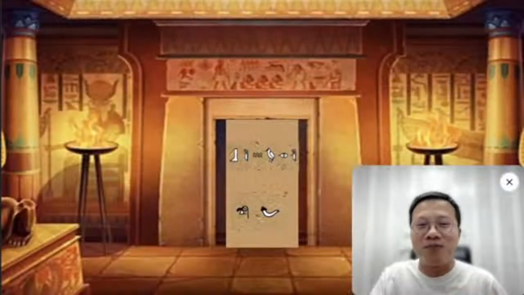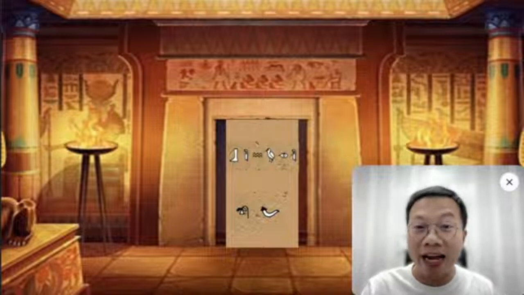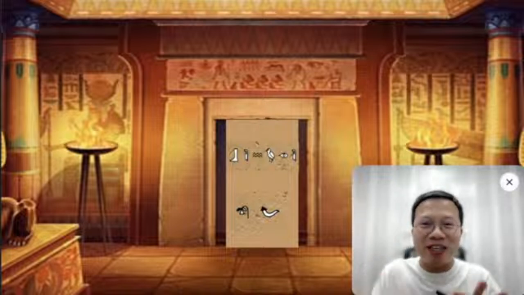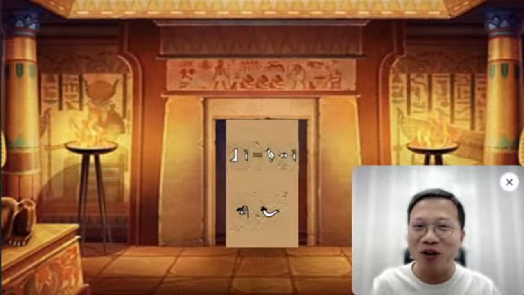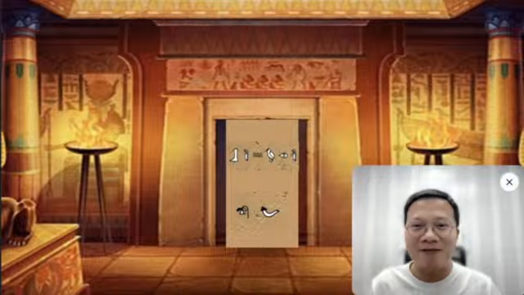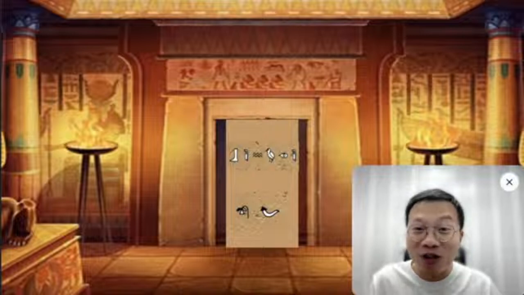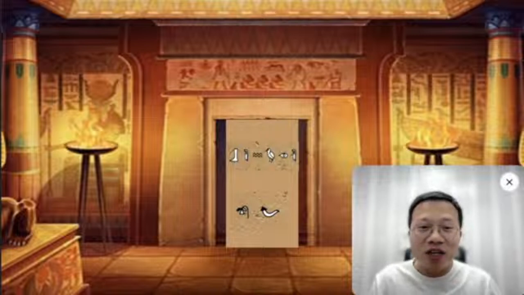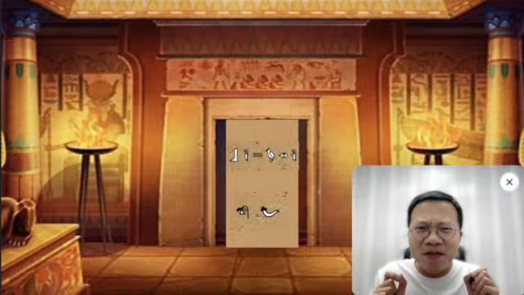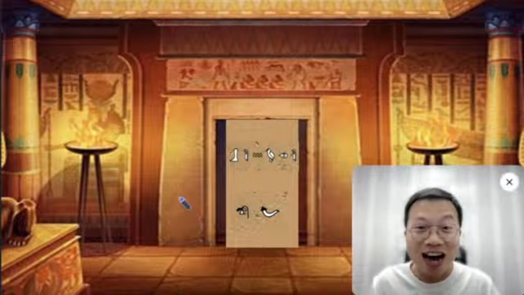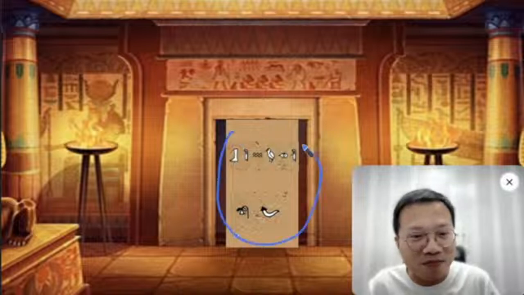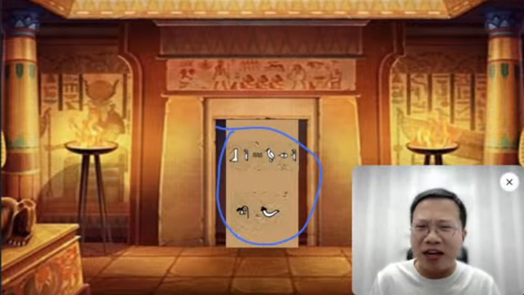First of all, you see, we are entering a place. Everybody, you can type where we are now. Have a guess where we are. I think you know some places like that, right? Okay, so actually we are in a pyramid, maybe in the tomb underground. So you see, there is something very special. Can you find anything special? Yeah, so I think a lot of you find out, right? Here we have some very special figures and also shapes, right?